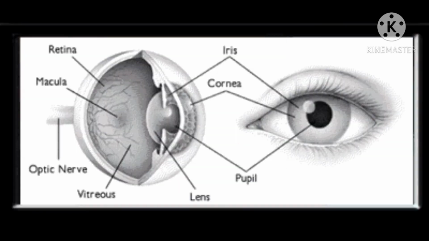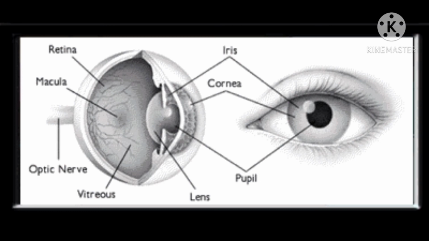Children, this is a picture of eyes. It is a very important part of our human body, and it helps us to see. These eyes are fitted into the socket in the skull, and children, these eyes are protected by eyelids and eyelashes. Eyelids protect the eyes from injury, and eyelashes keep the dust and dirt out.